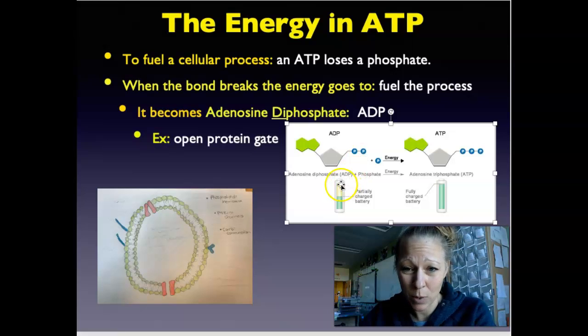We have this represented here by this partially charged battery. And here's our ATP. It has been recharged, meaning that it has its 3rd phosphate group. And so it is a high energy molecule, meaning that the battery is fully charged. This ATP will go to a cellular process, donate the phosphate group and the energy when that bond is broken, and become an ADP, or an adenosine diphosphate.